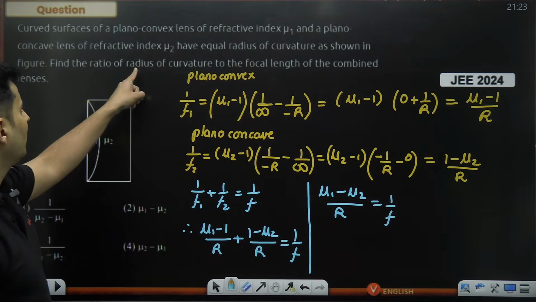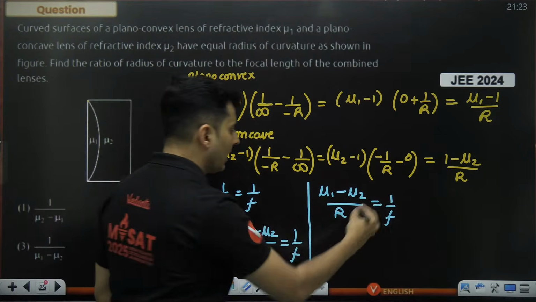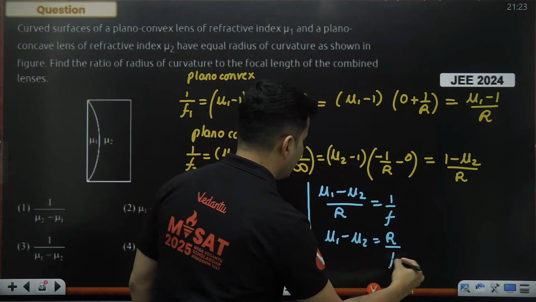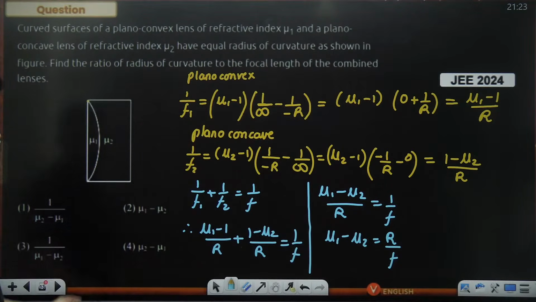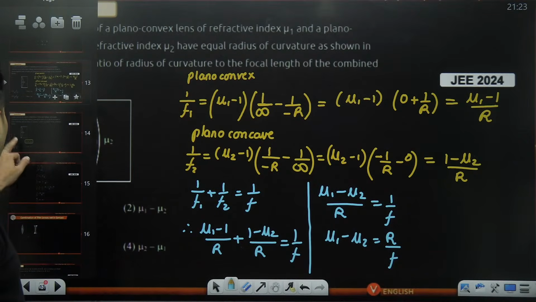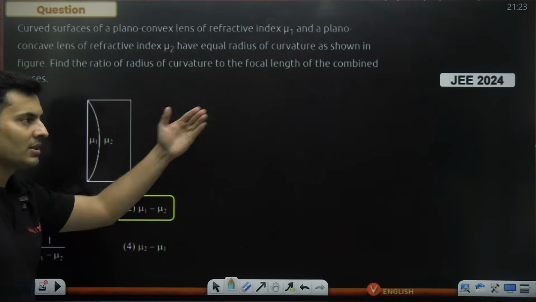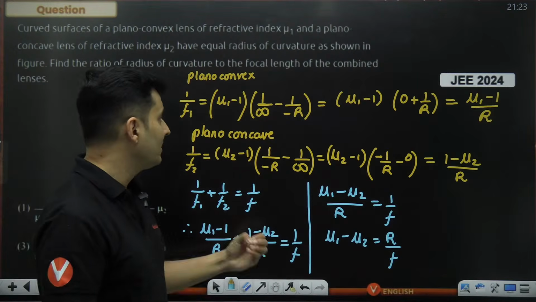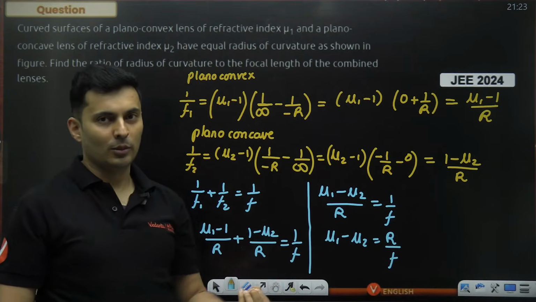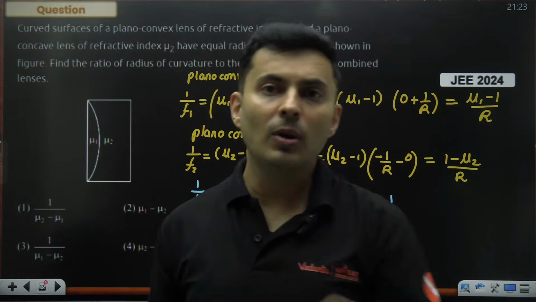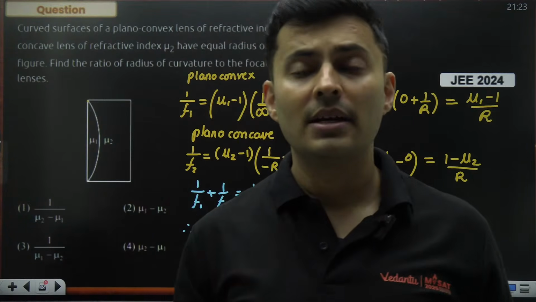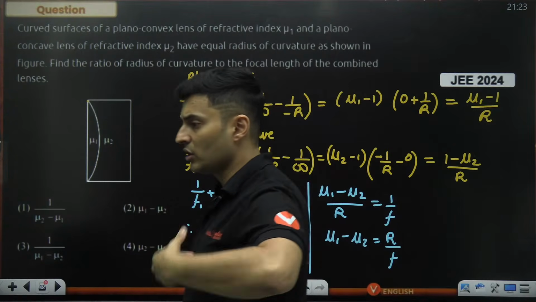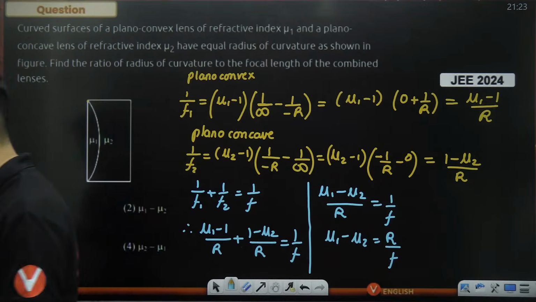They have asked for the ratio of the radius to the focal length, so take r on the top. So mu1 minus mu2 is basically r divided by f. That should be the answer, which is option number 2. This was asked last year. It's an interesting question on the combination of lenses coupled with the lens maker formula. So don't just expect singular concept questions even in JEE Mains. Expect multiple concepts and multiple formulas, because you cannot be dependent on a single topic.